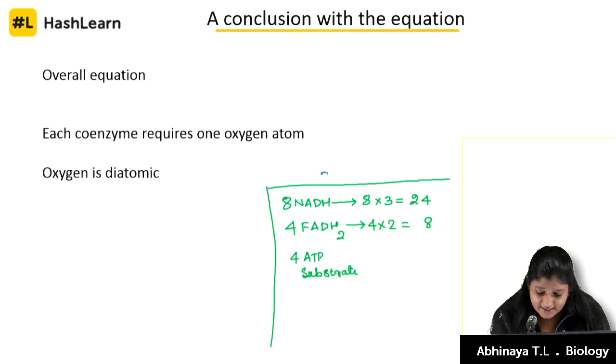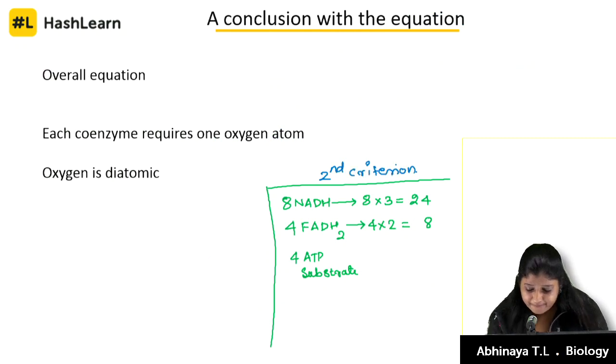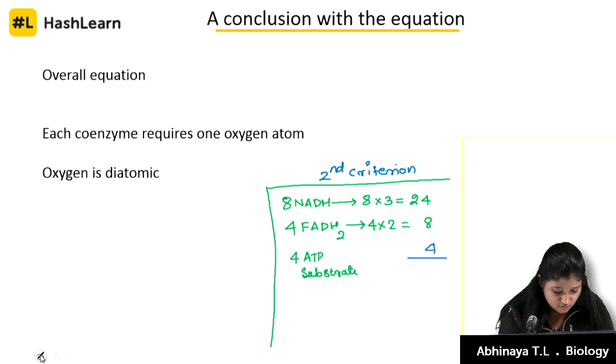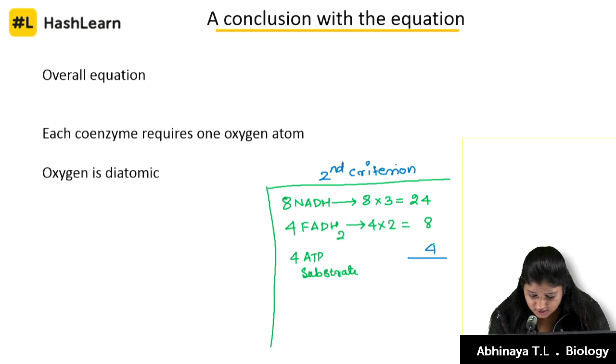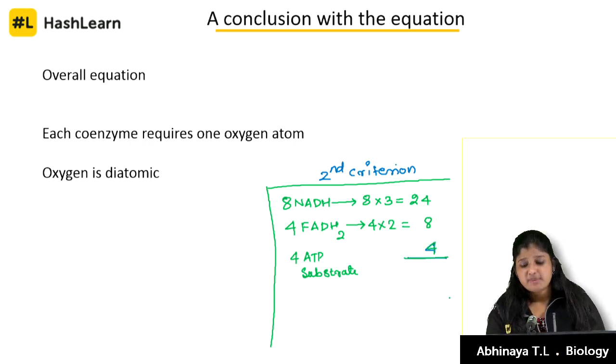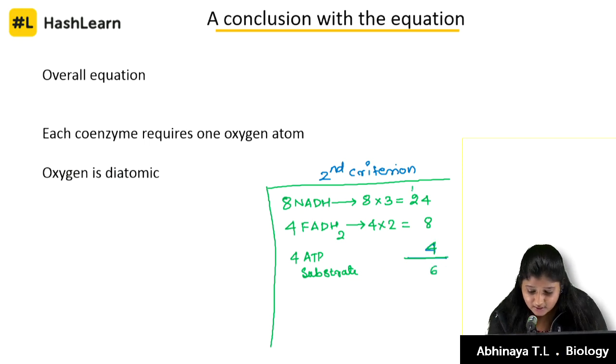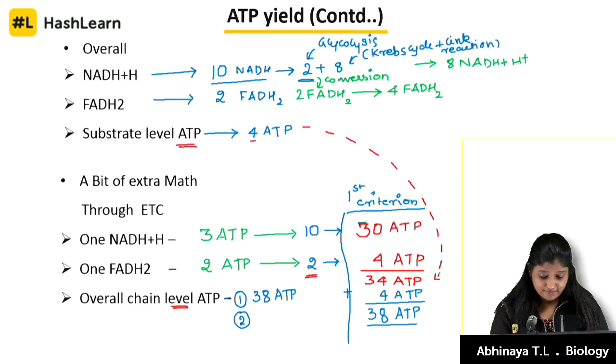We are talking about the second criterion here. So this is 4, and 4 and 8, 8 and 8 is 16. Here comes 36 molecules of ATP.